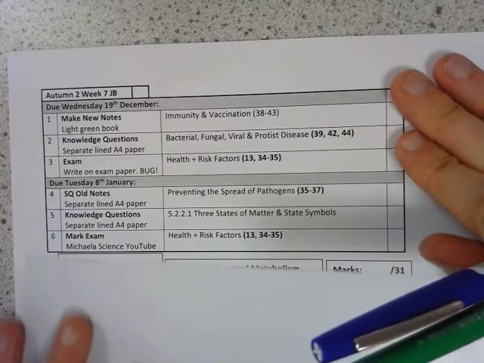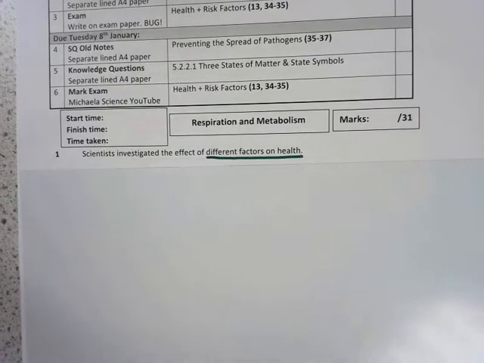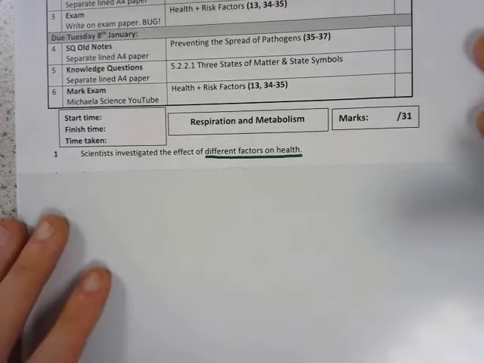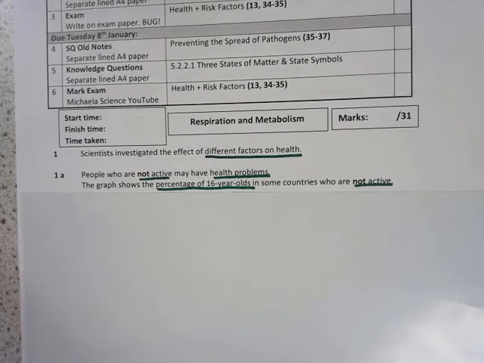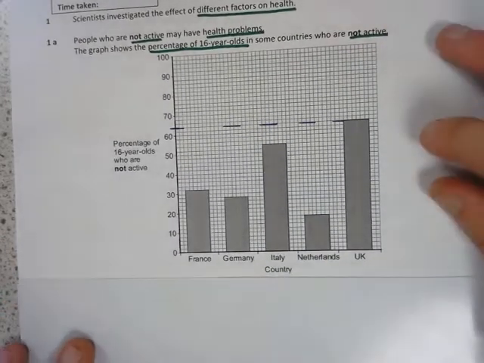Okay, let's get started. So we're looking here, question 1. Scientists investigated the effect of different factors on health. People who are not active may have health problems, and the graph shows the percentage of 16-year-olds in some countries who are not active. So let's have a look at our graph here.